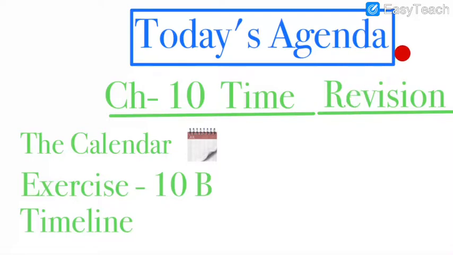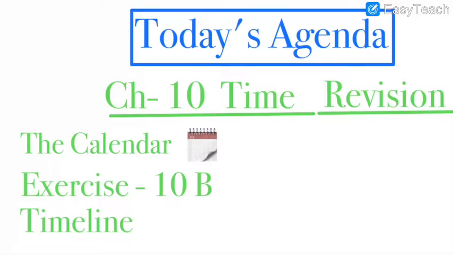Again, I am going to repeat today's content or today's agenda. What is today's agenda? Chapter number 10, time, revision. The calendar, then exercise number 10B, and the timeline. Got my points, all of you? I hope you all understood, dear all.